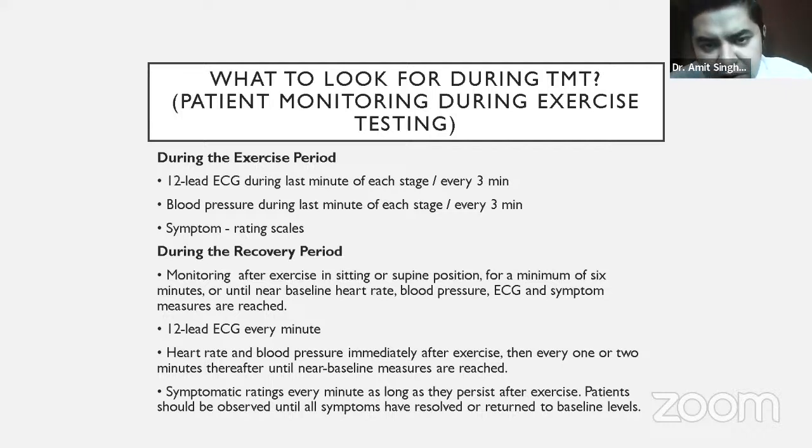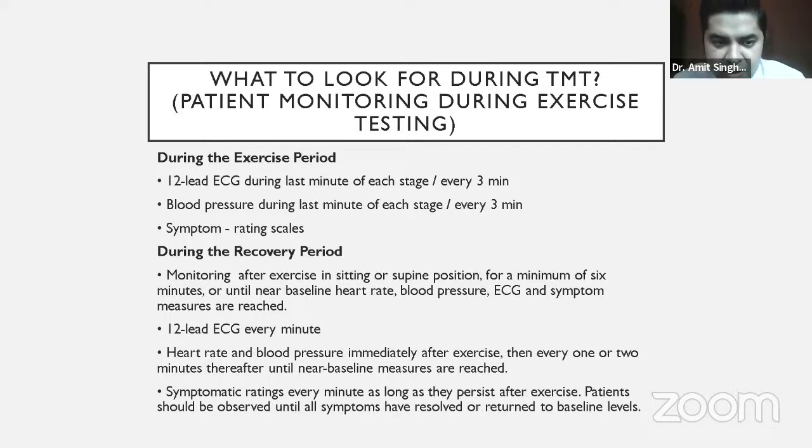So what all things do we look for during the treadmill test? We look for the 12-lead ECG, we look for blood pressure, as I have already told, and we look for symptoms. And these three things are seen, like I have already discussed, as each stage is of 3 minutes. So these things are assessed every 3 minutes during each stage.